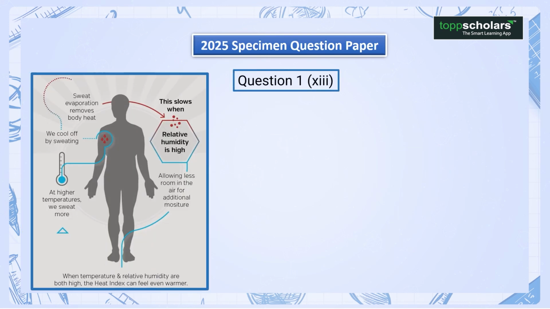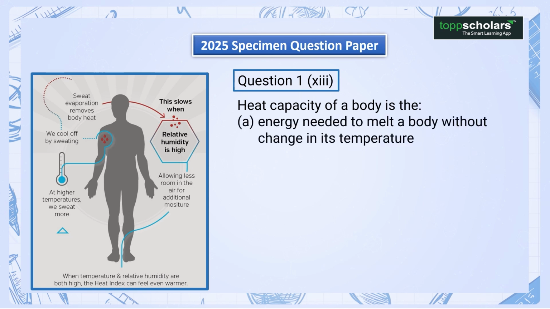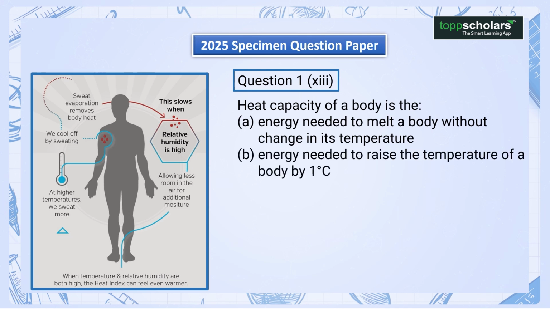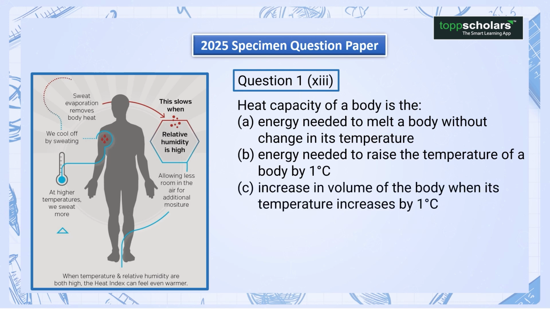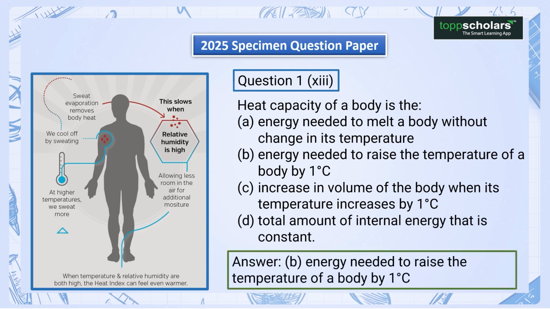Question 1. 13. Heat capacity of a body is the A. Energy needed to melt a body without change in its temperature. B. Energy needed to raise the temperature of a body by 1 degree Celsius. C. Increase in volume of the body when its temperature increases by 1 degree Celsius. D. Total amount of internal energy that is constant. And the right answer is B. Energy needed to raise the temperature of a body by 1 degree Celsius.